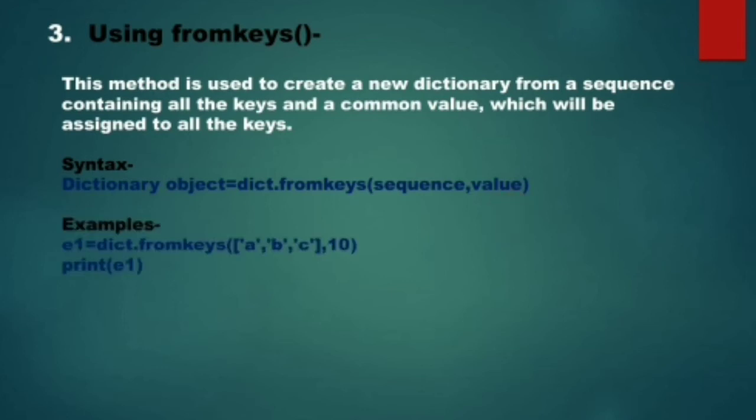See, if I have written E1 is equal to dict dot from keys, and in that I have passed a sequence containing 3 keys, and then I have written 10. So it will create a dictionary with 3 pairs. The keys will be A, B, C, and each of the keys will have the value 10. You can see over here, right?